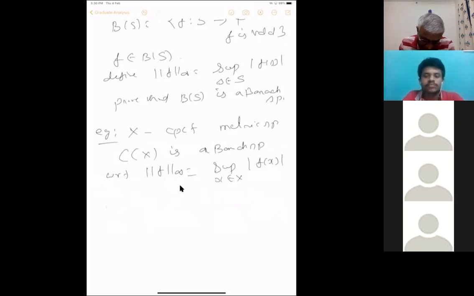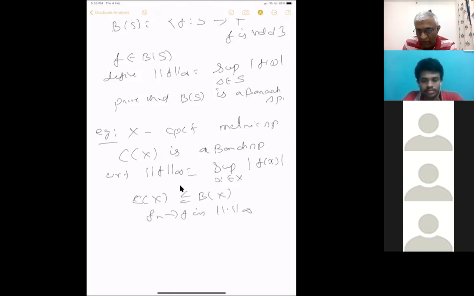So the completeness is the only thing you have to verify, but it follows because it's closed inside the bounded functions. It's the same trick. C of X is contained in B of X, so it's enough to prove that C of X is closed. Suppose Fn converges to F in this norm. That means it converges uniformly, and a uniform limit of continuous functions is a continuous function. If you don't know, that's the standard thing which follows from this.